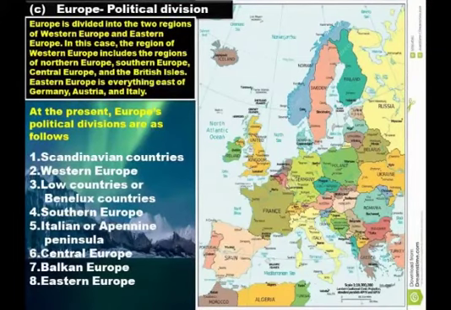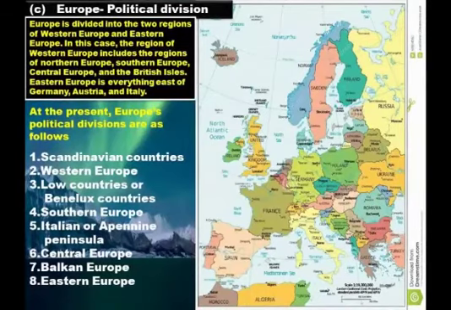Second, Western Europe. It includes United Kingdom, France and Low countries or Benelux countries. Then third, Low countries or Benelux countries. The countries of the Netherlands, Belgium and Luxembourg are known as the Low countries because they are made up of lowlands. Actually, a part of it is below sea level.